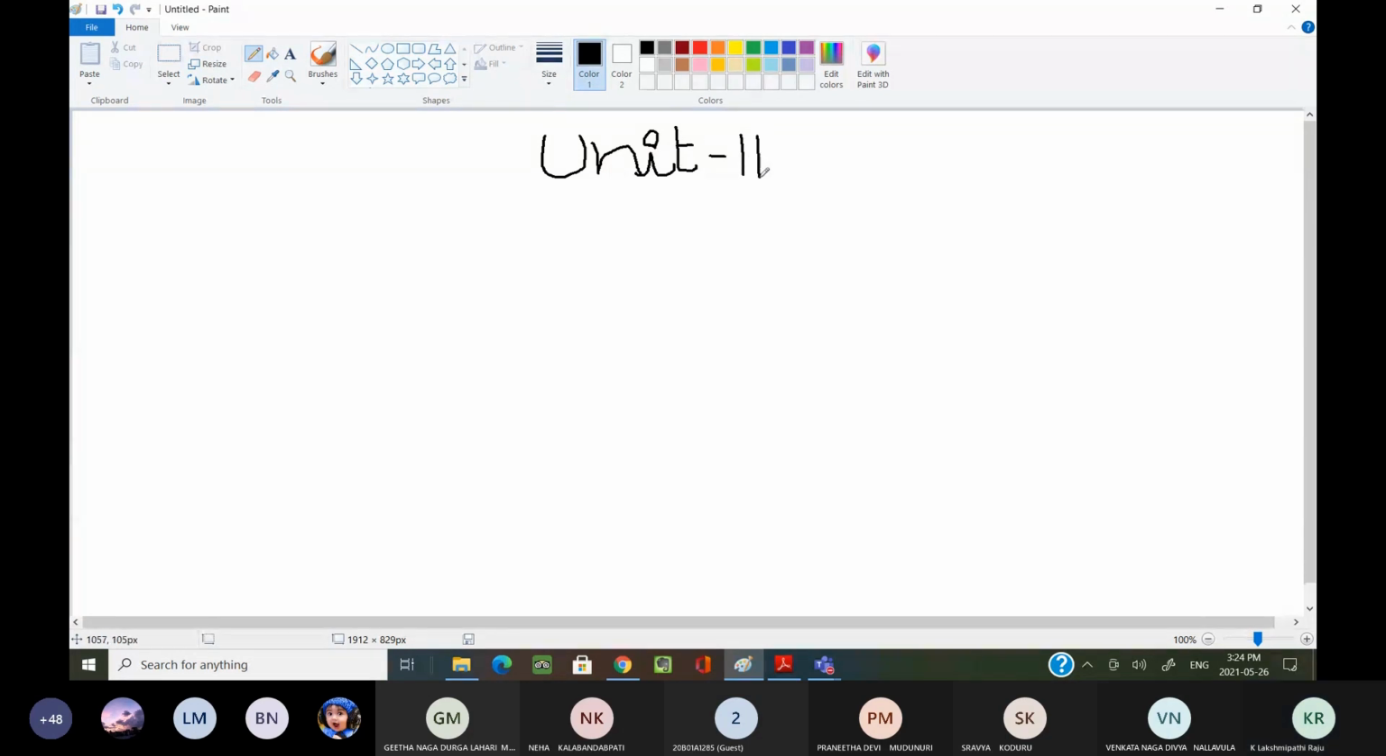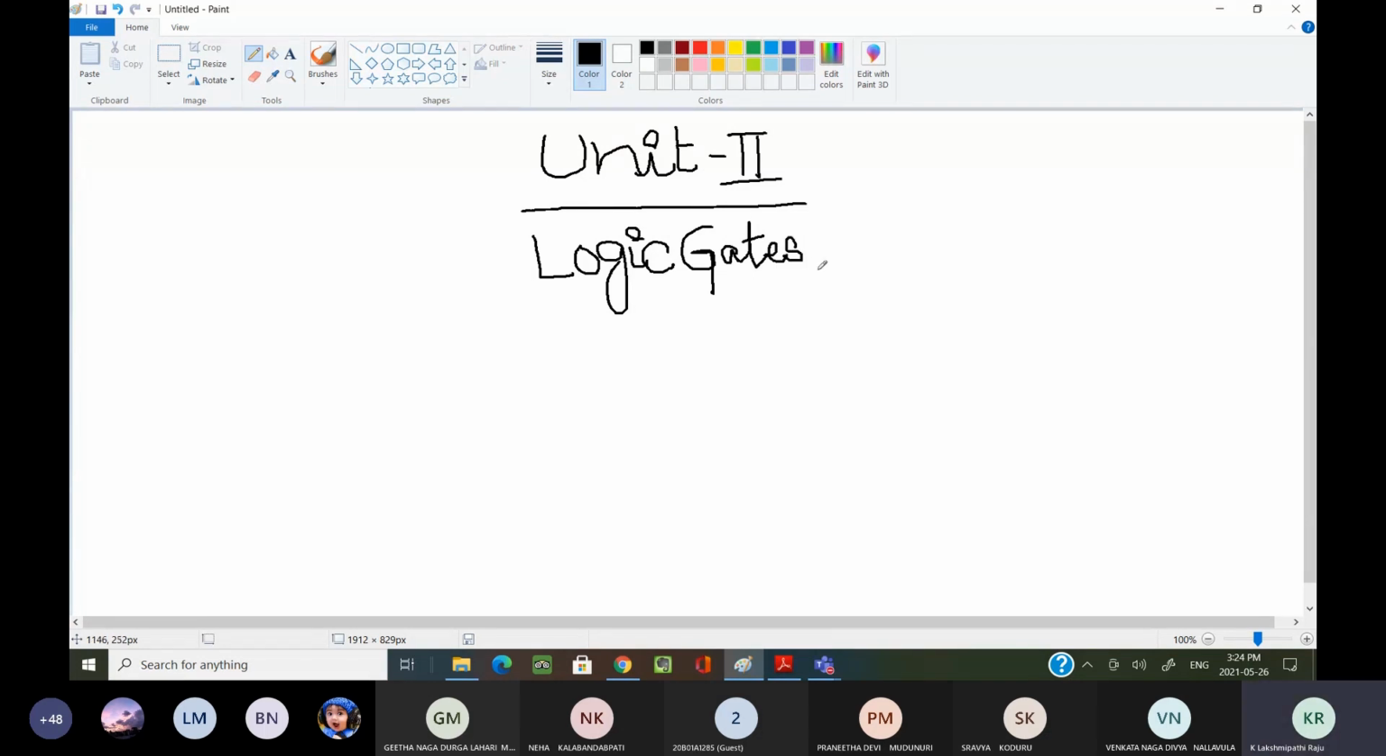Second unit is Boolean algebra and logic gates. Whatever the way, logic gates and Boolean algebra. First, we are going to cover the Boolean algebra part.